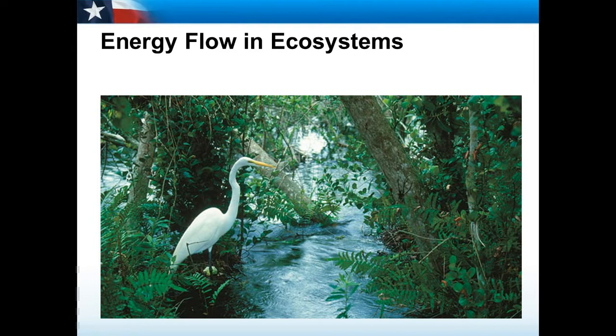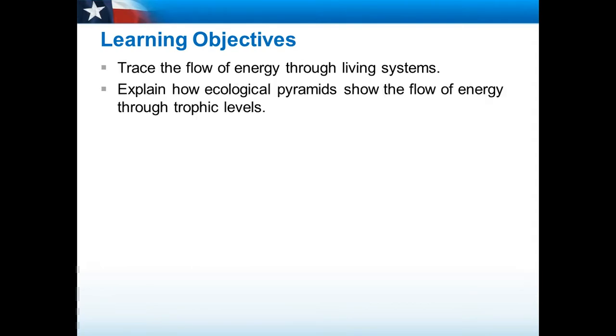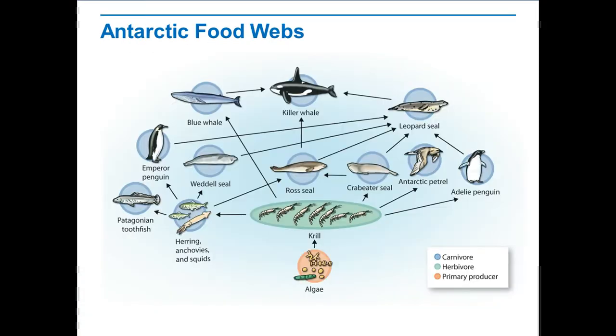Welcome to the second part of Lesson 3.3, Energy Flow in Ecosystems. In this lesson, we'll continue to trace the flow of energy through living systems and explain how ecological pyramids show the flow of energy through trophic levels. Let's take a look at another food web.